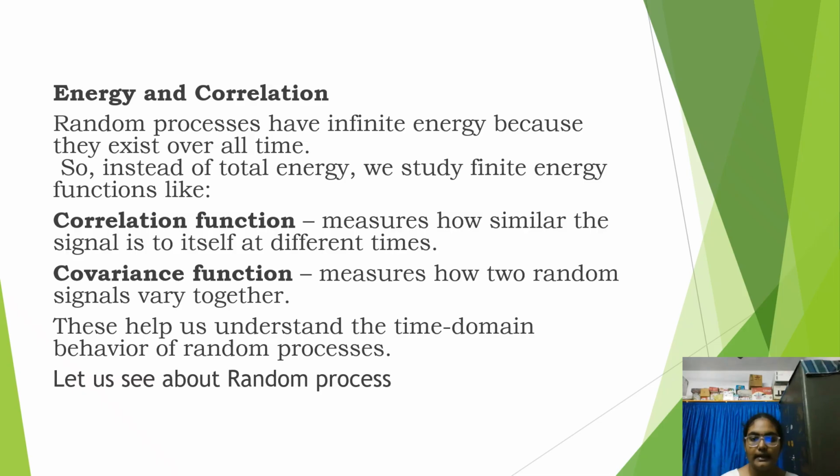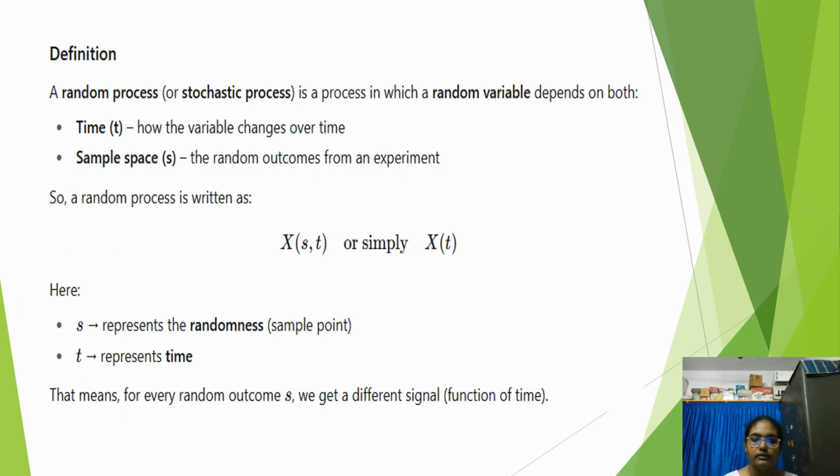Let us see more about random process. Here is another definition: a random process is a process in which the random variable depends upon both time and sample space. Here, t is how the variable changes over time, and sample space is the random outcome from an experiment.